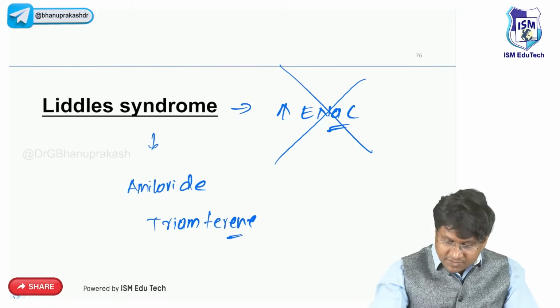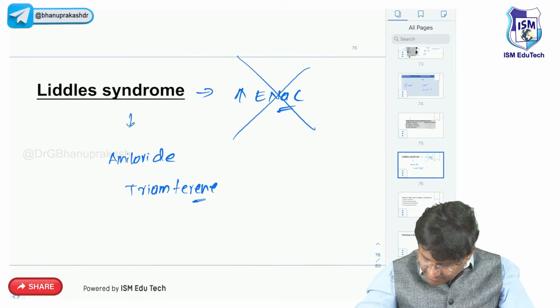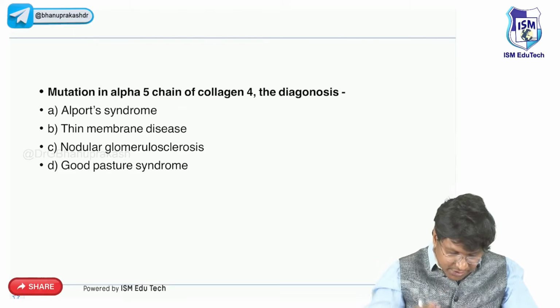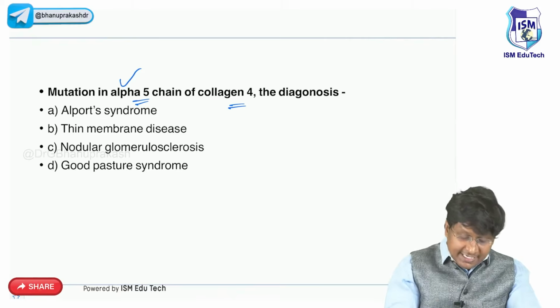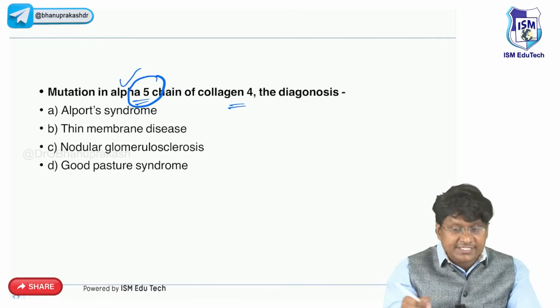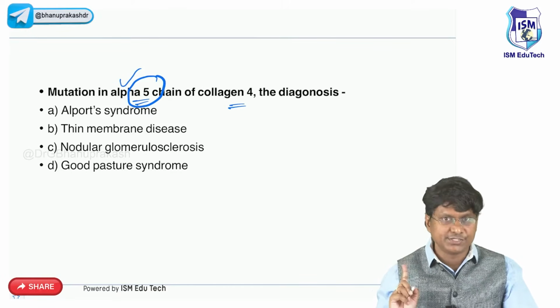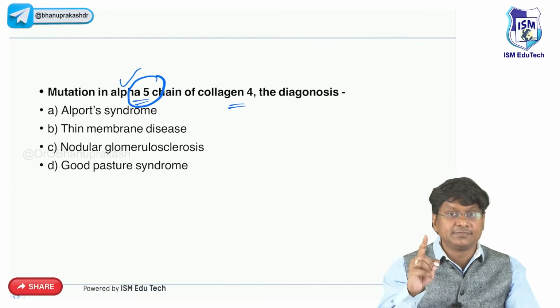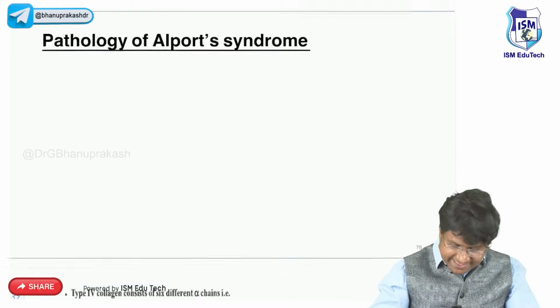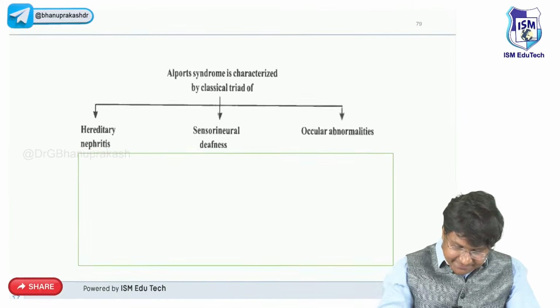Okay, right. Now, next, yes, you see this question. Mutation in the alpha 5 chain of type 4 collagen. If the mutation is in the alpha 3 chain of type 4 collagen, it is Goodpasture. But if the mutation is in the alpha 5 chain of type 4 collagen, that becomes Alport syndrome. Alport syndrome is characterized by a classical triad.